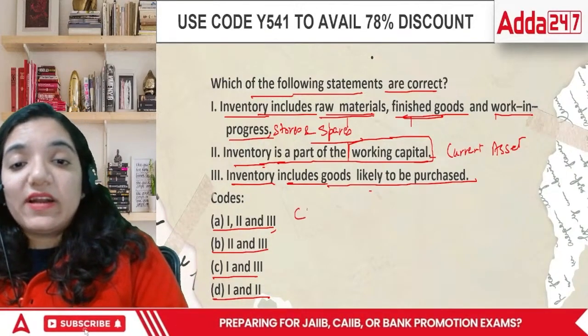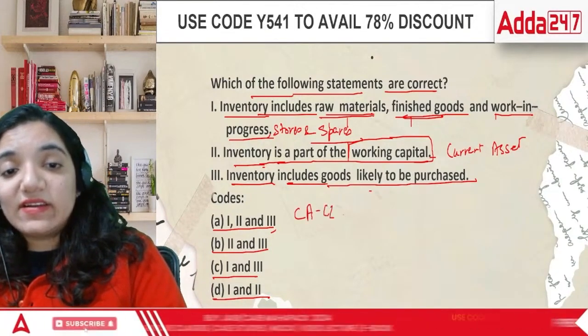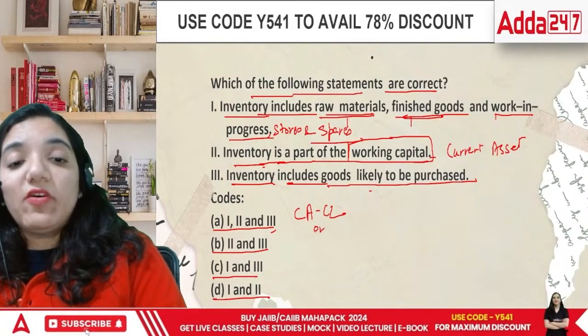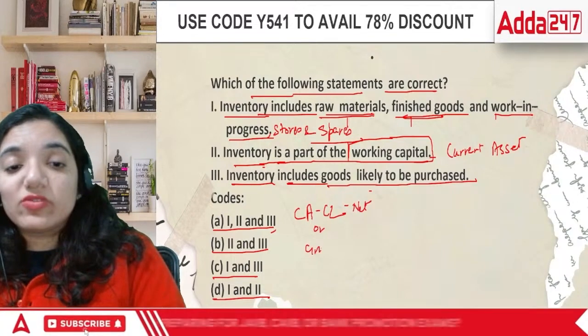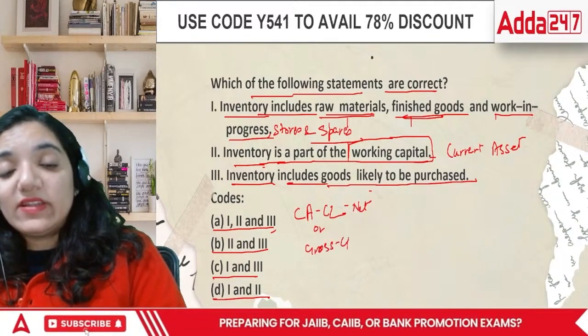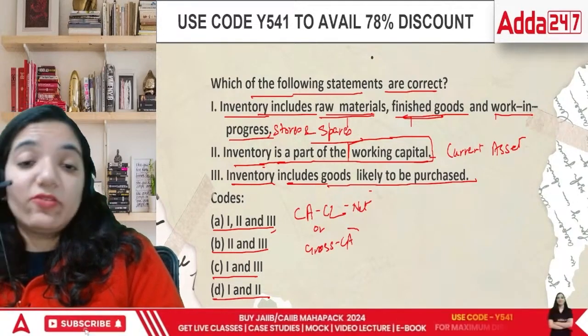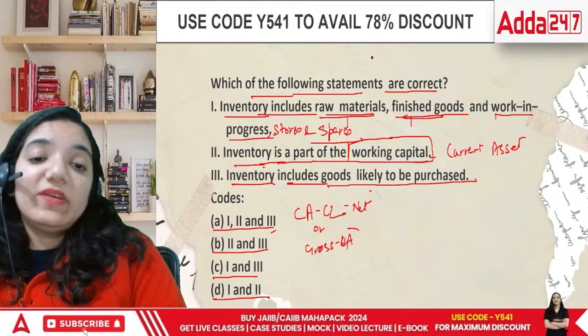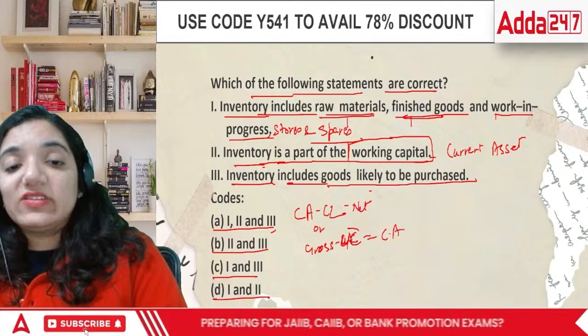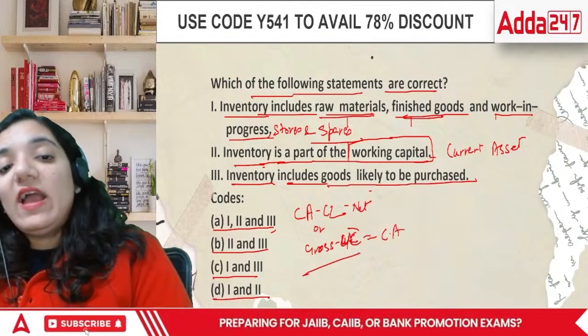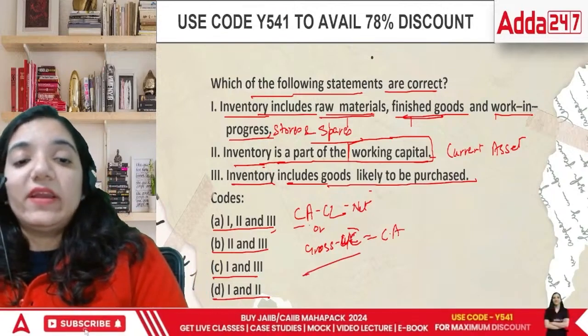If I look at my current assets minus current liabilities, the formula is this is net, and if only gross total current assets are found, that is gross working capital. That means when you are considering only and only the current assets, it's called gross working capital, and net working capital is CA minus CL.